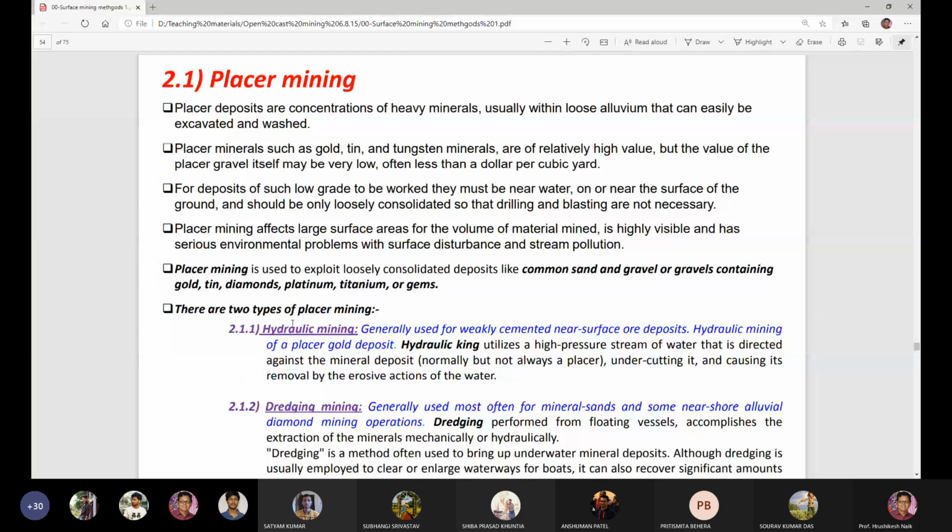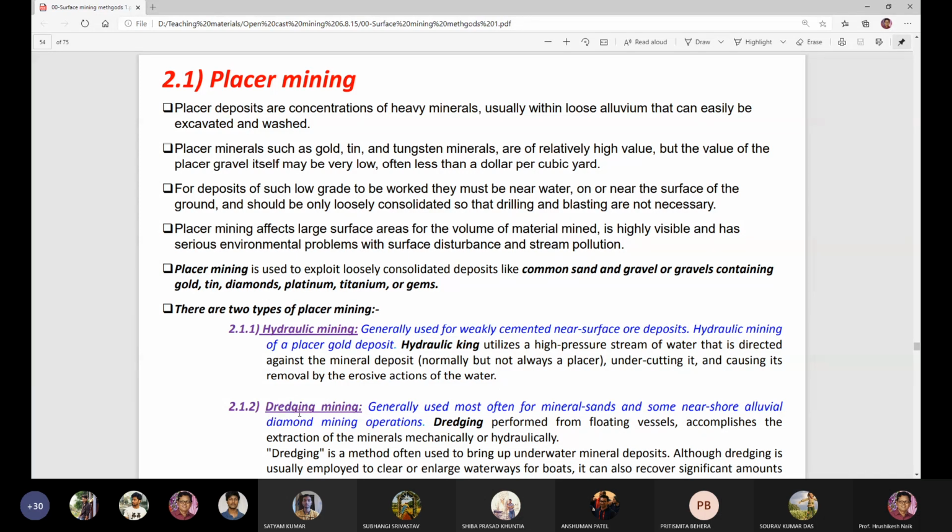The placer mining methods are of two types. One is called hydraulic mining, using the water force. Hydraulic means water, generally used for weakly cemented near surface ore deposits. Hydraulic mining of a placer gold deposit: hydraulicking utilizes a high pressure stream of water that is directed against the mineral deposit, undercutting it and causing its removal by the erosive action of water.